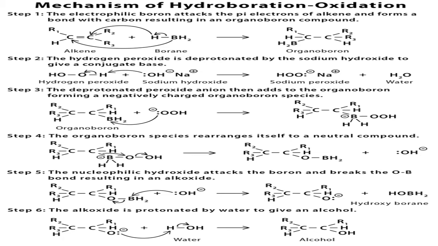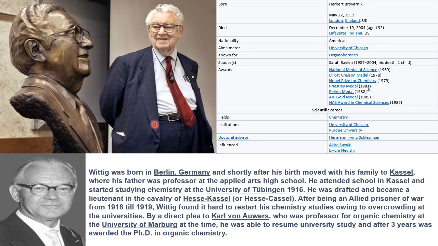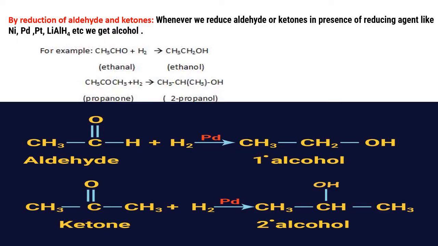And this is the research work of this man, a famous scientist. He was given the Nobel Prize for this work. He was given the Nobel Prize for chemistry in 1979, and he shared the Nobel Prize with one more great scientist, that is Wittig. We are going to learn Wittig reactions also in the higher class. So both shared the 1979 Nobel Prize for chemistry. All these you go through as extra knowledge.